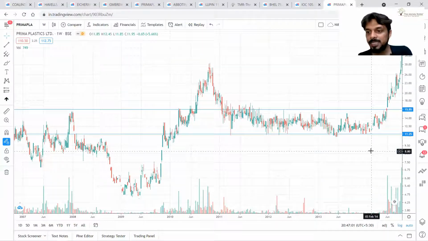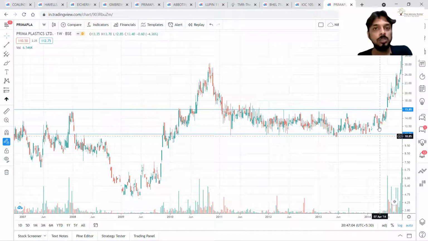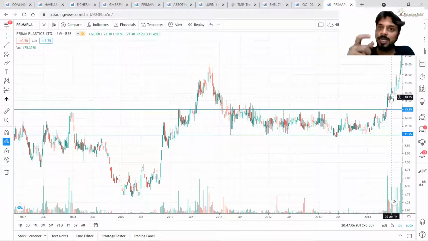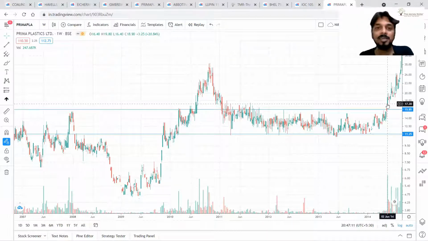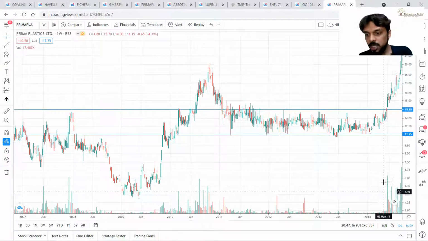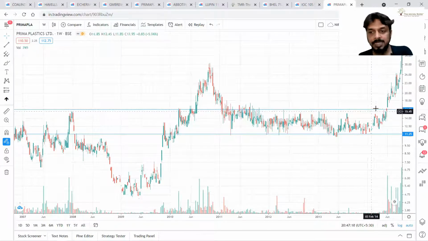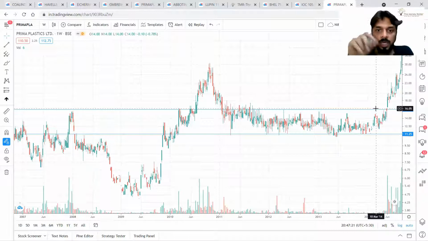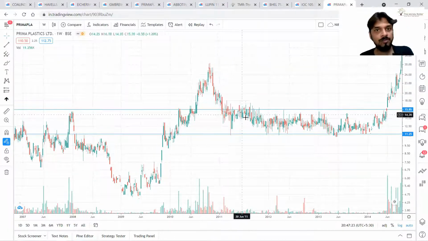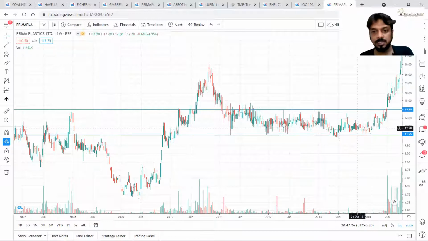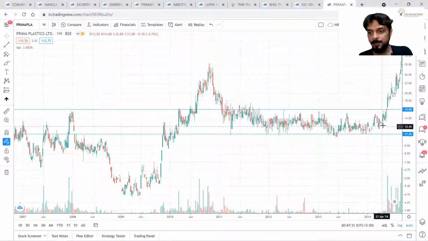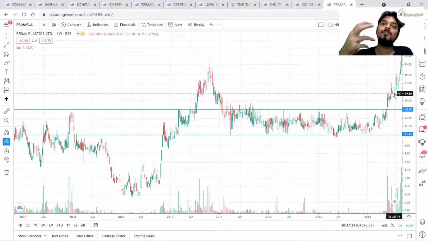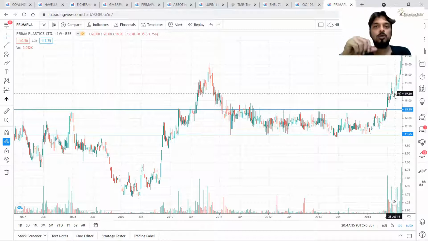And as prices are moving out of these zones, this is the first signal, that prices are moving out of the zone. Second, and the most important signal, is that it is backed by higher volume. And these higher volumes will tell you that prices have bottomed out. First signal, there should be a fall. Second phase, the range. And the third, the most important signal, is that prices are moving out with higher volume. This is your bottoming out process.